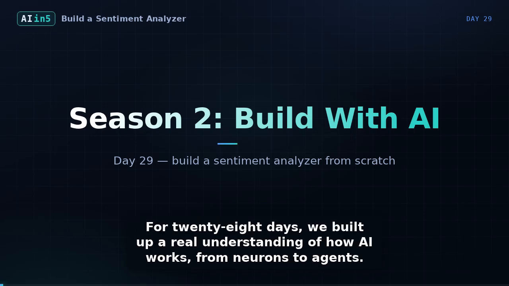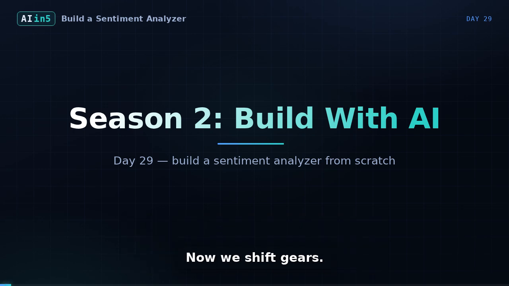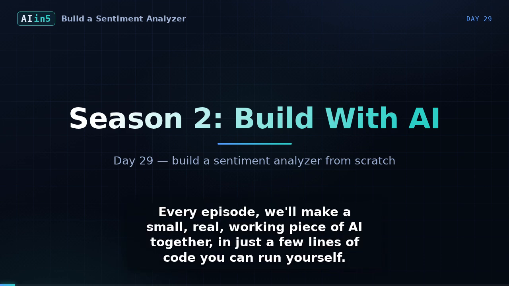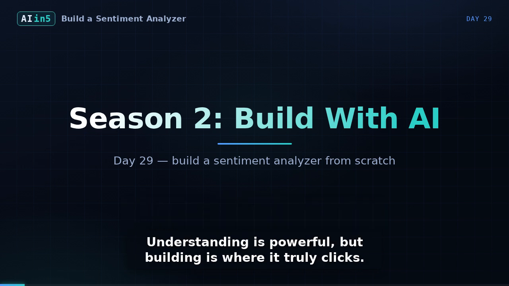For 28 days, we built up a real understanding of how AI works, from neurons to agents. Now we shift gears. Season 2 is all about building. Every episode, we'll make a small, real, working piece of AI together, in just a few lines of code you can run yourself. Understanding is powerful, but building is where it truly clicks.